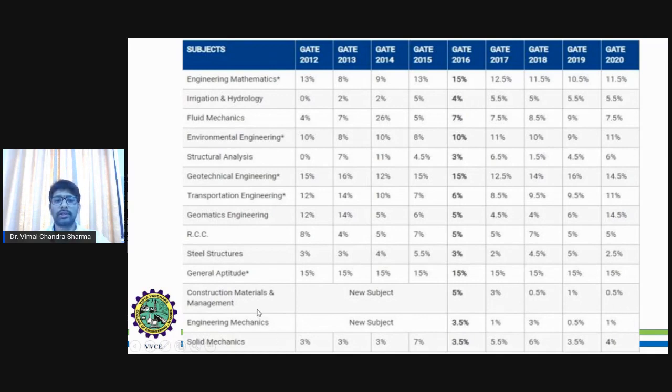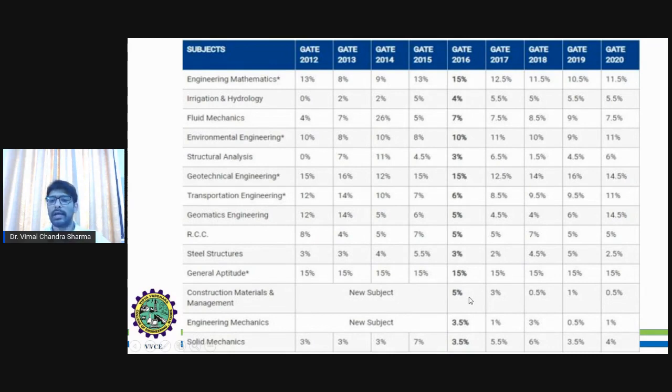When it comes to construction management and engineering mechanics, it was a new subject from 2012 to 2015. When it comes to 2016, the question paper came with 5% weightage of construction materials and management being a new subject.